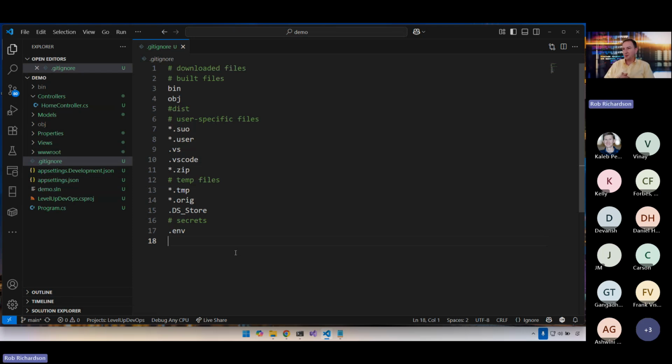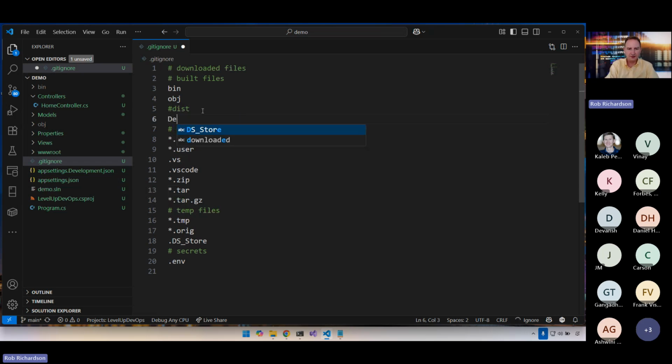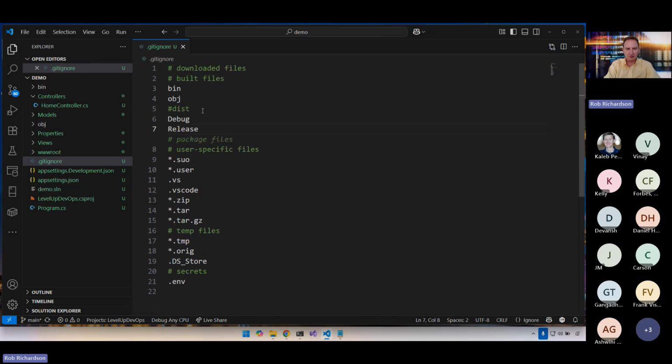The big thing that I find people forgetting is big files like *.zip, *.tar, *.tar.gz. Those types of big files easily get in there. If you ignore bin and obj, then you don't also need to ignore debug and release, but calling those out can be good too. But as we get closer to committing, I'll definitely show you a trick to find things that don't make sense that you may want to add to your .gitignore file.